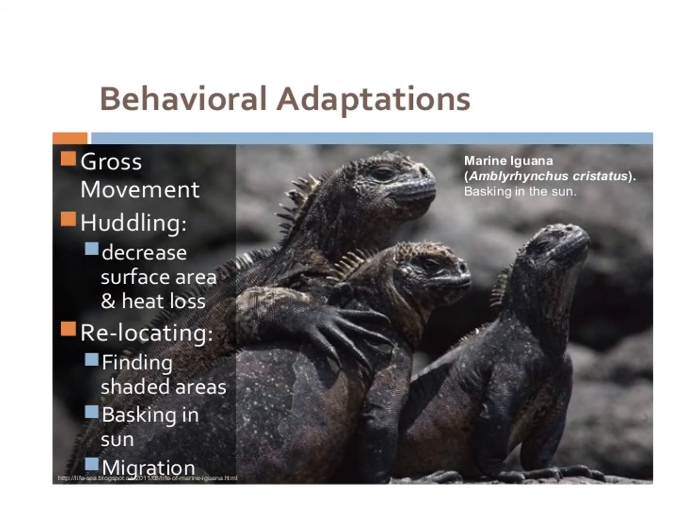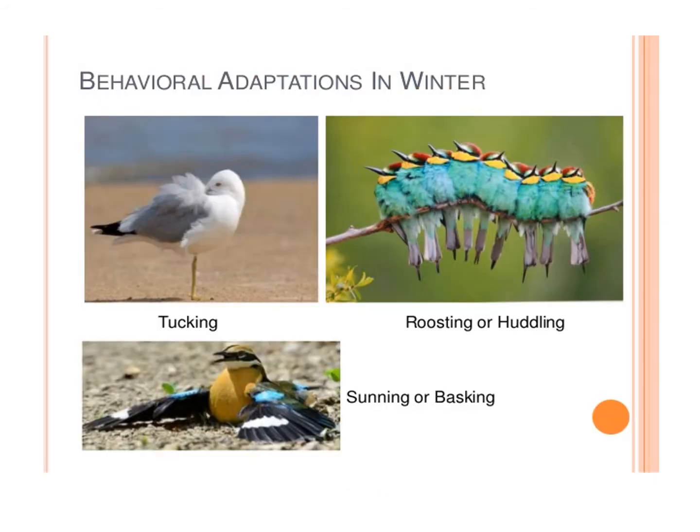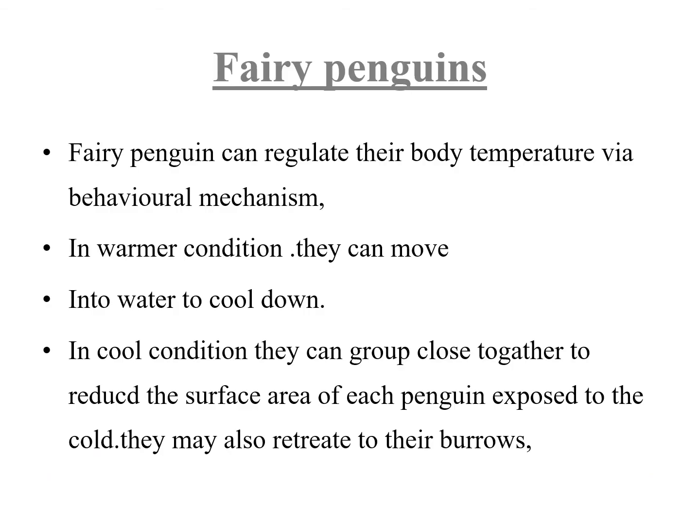Example of behavioral adaptation: marine iguana basking in the sun. Behavioral adaptation in some birds in the winter season. Another example is fairy penguins. Fairy penguins can regulate their body temperature via behavioral mechanisms. In warmer conditions, they can move into water to cool down, and in cool conditions, they can group close together to reduce the surface area of each penguin exposed to the cold. They may also retreat to their burrows.